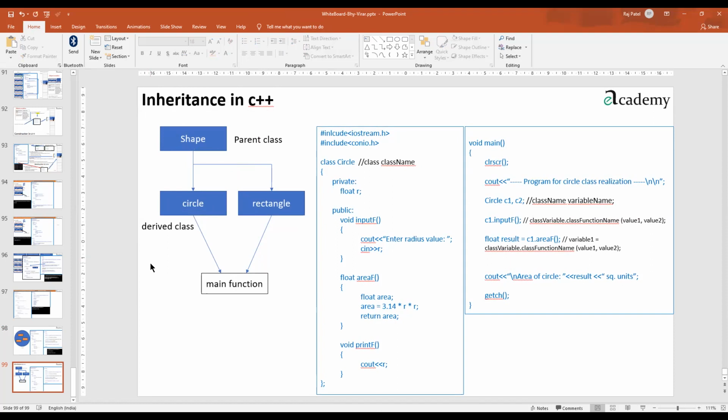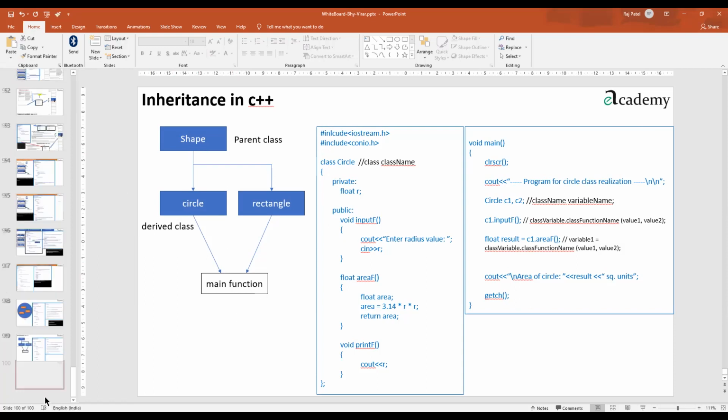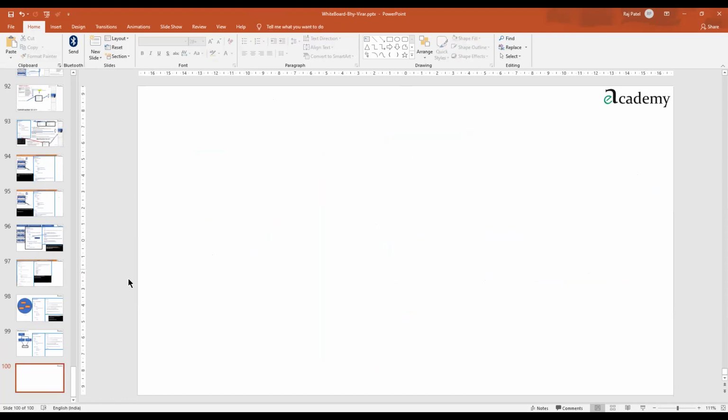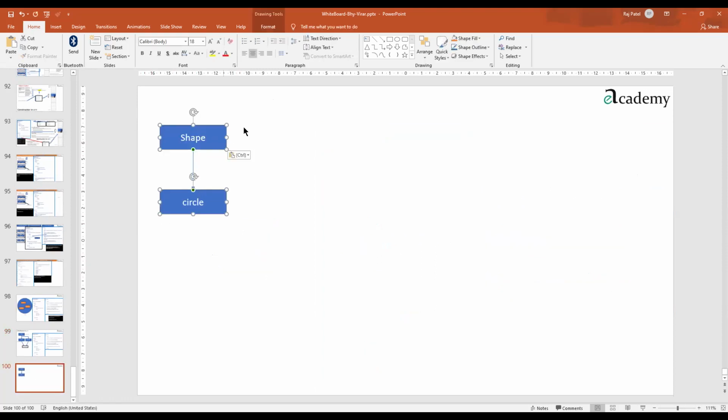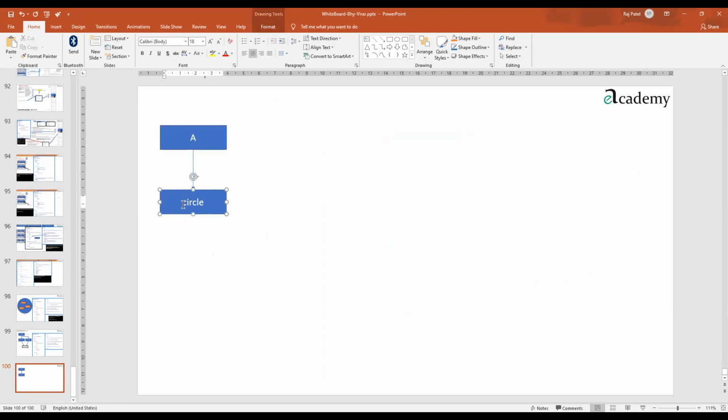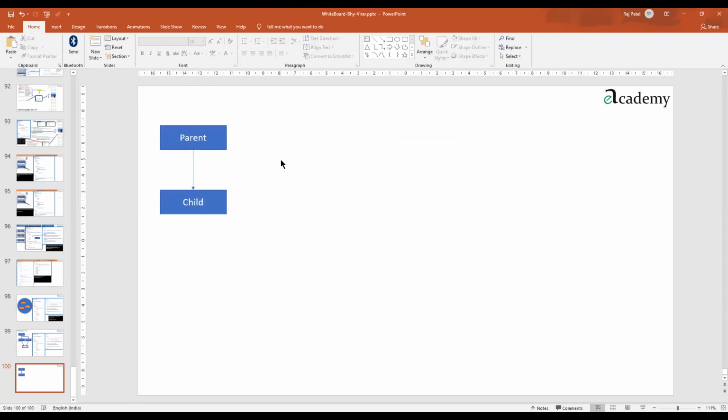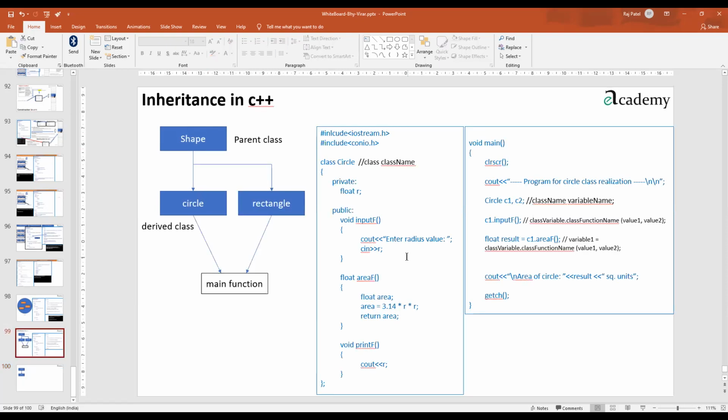Anywhere in between, if you want to keep making notes, you can do it your way. I'll proceed to the next part. In order to make such a complex hierarchy, we should first be able to make a simple hierarchy at least, so I'll start teaching you a simpler one. I'm copying this part and taking it here, naming the first class parent and the second class child. So there is a need for two classes basically.